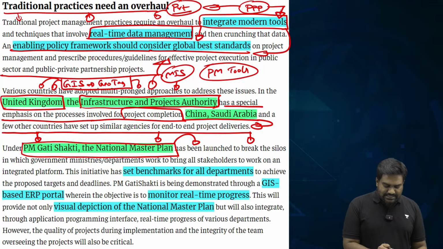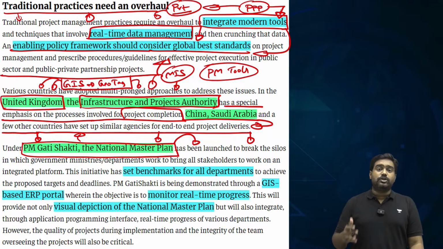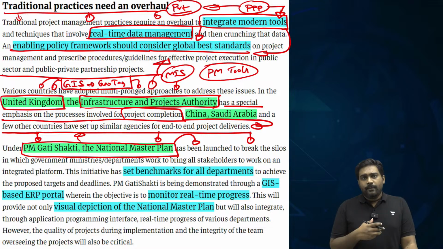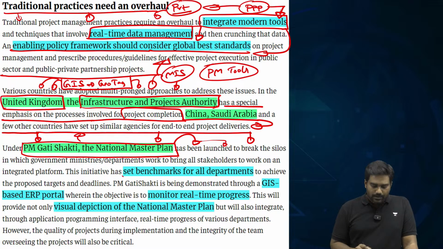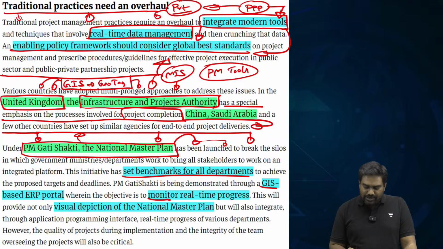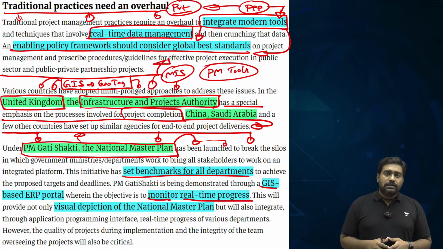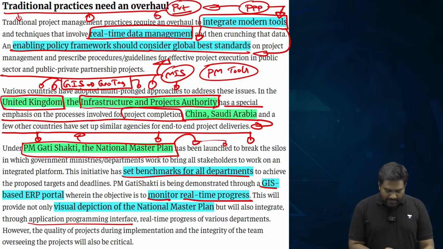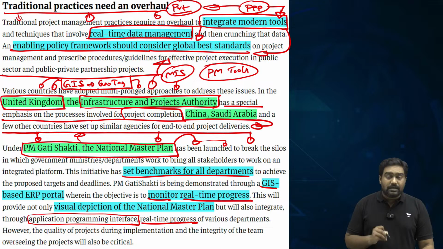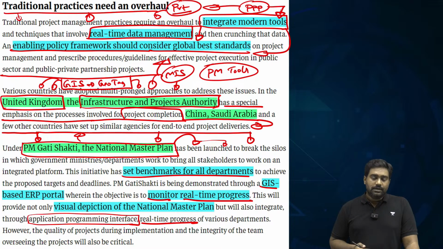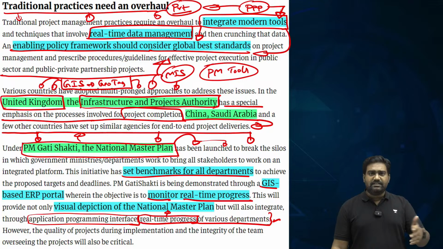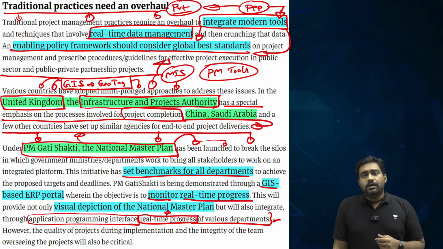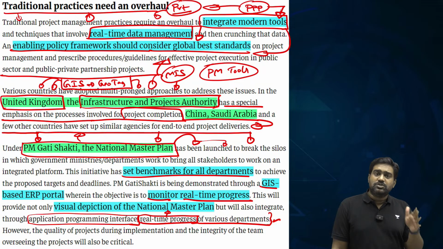The Gati Shakti initiative has a similar vision, but what we need is a national level authority, a national level agency that can achieve planning and coordination at the national level to drive these projects for timely completion and safety during construction. Under Gati Shakti, GIS-based real-time monitoring is already provided. There is an API, an application programming interface, which has been created as well, to track the real-time progress at the level of the Prime Minister's office. The PMO can get in touch with all the departments and stakeholders, all ministries and state governments and the project proponents, and drive them and push them by ensuring responsibility and accountability.